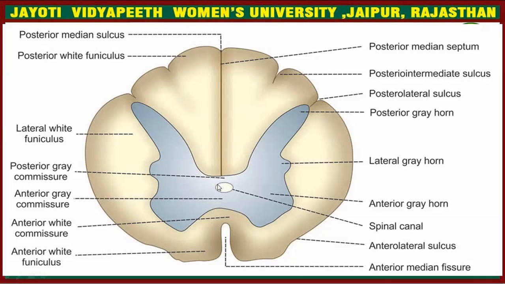This is posterior gray commissure, anterior gray commissure, anterior white commissure, anterior white funiculus, anterior median fissure, anterolateral sulcus, anterior gray horn, lateral gray horn, and posterior gray horn. These three horns: posterior, lateral, and anterior gray horn. This is posterolateral sulcus and posterior intermediate sulcus.